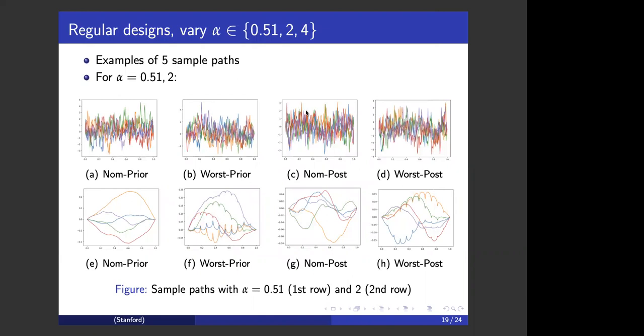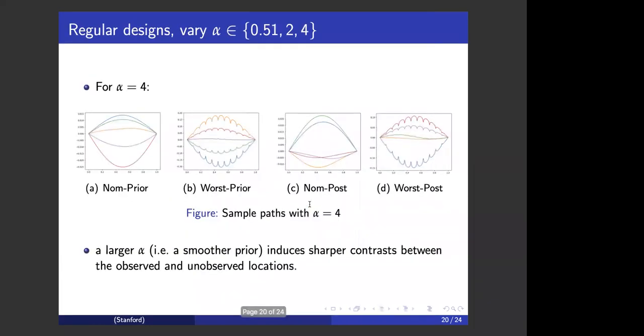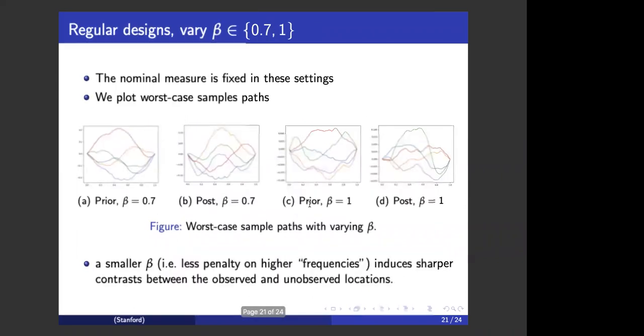Finally, we look at the effect of hyperparameters. As we can observe from the sample paths of the prior and posterior nominal and worst case distributions, with a larger alpha value, meaning that our priors are smoother, the worst case tends to induce a sharper contrast between the observed and unobserved locations.